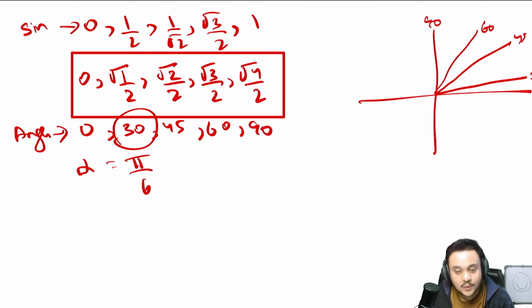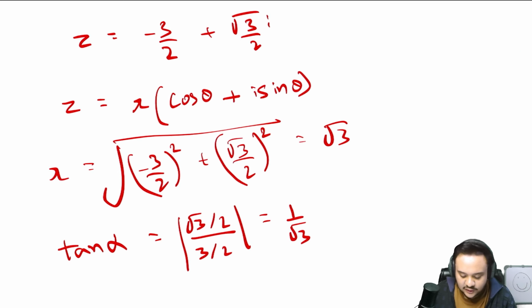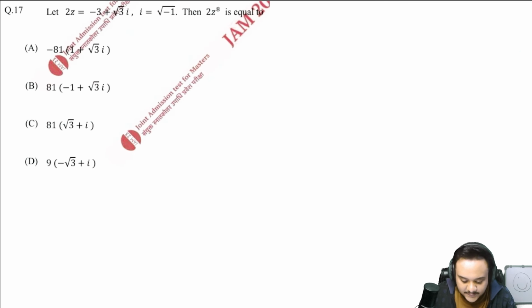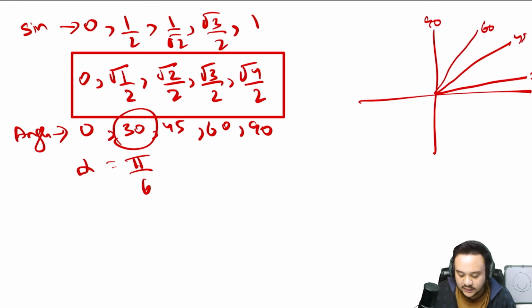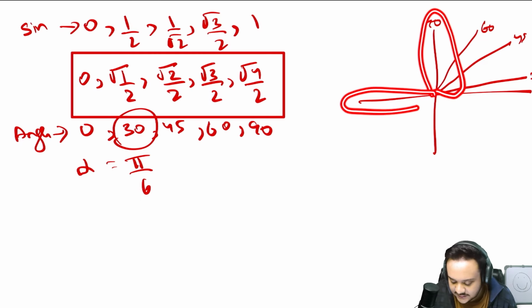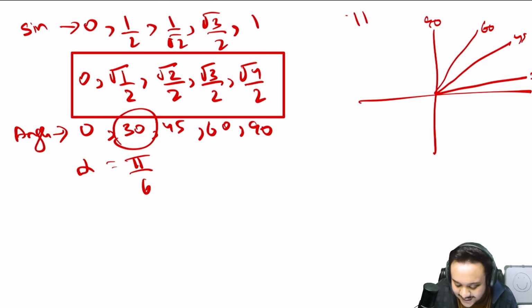How do you reach theta? To reach theta, first of all, we are going to see two things. The term on our x-axis, the first term, the constant term, is negative, and our coefficient of i, which we take on the y-axis, is positive. So that means y is positive and x is negative. So we are talking about the second quadrant.